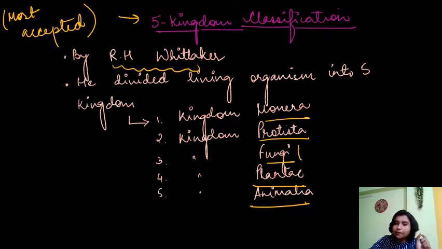So the extra kingdom he added is Fungi. We will be studying these kingdoms in more detail in our upcoming classes. In today's class, this is the overview of how living organisms are classified step by step. But the most accepted form is this five kingdom classification.